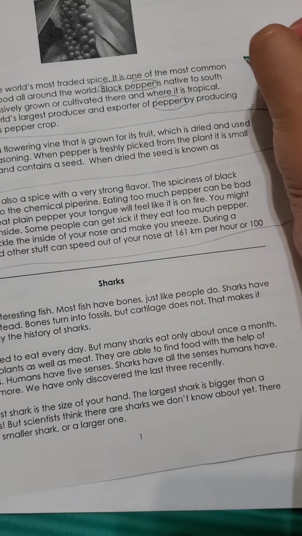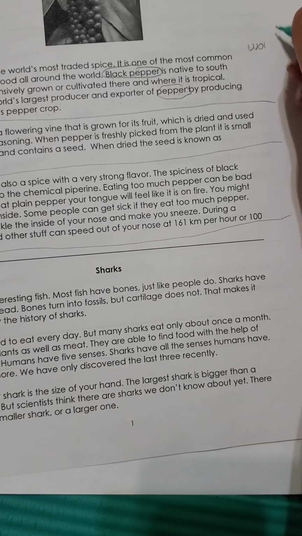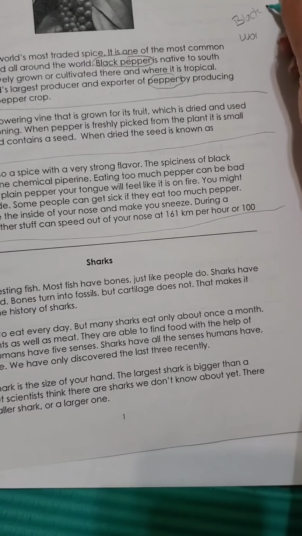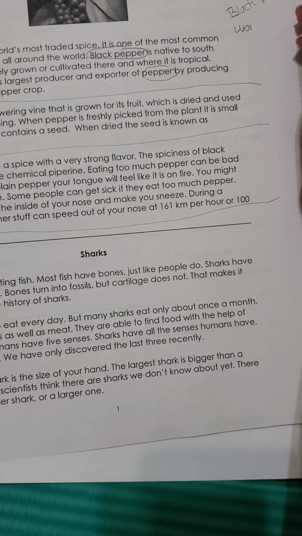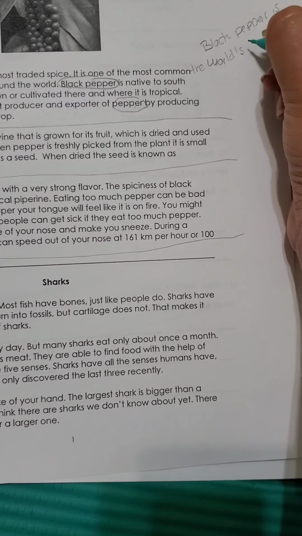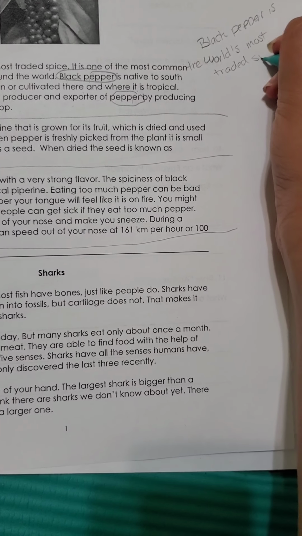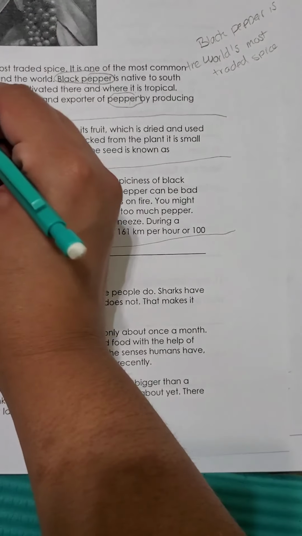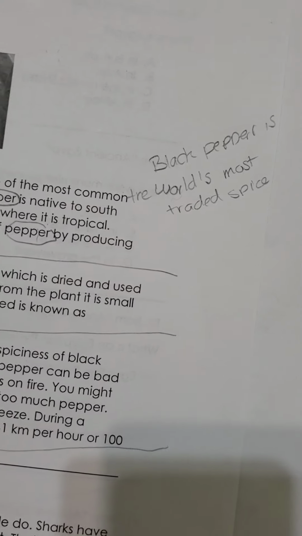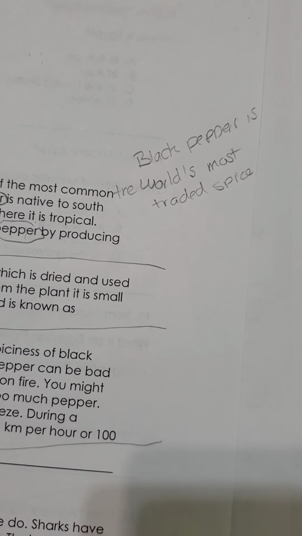So we're going to take a moment to write it to the side. I know we haven't done this in previous videos, but because today our focus is main idea, we're going to do that today. So, black pepper is the world's most traded spice. And notice how it's actually given to me in the first sentence. That's one of my main idea clues, that sometimes the main idea will be stated in the first or last sentence. Take a moment to write that down, and then let's get ready to move on to paragraph 2.